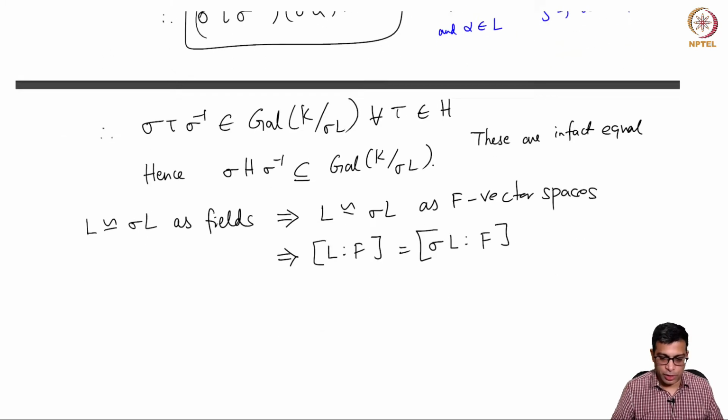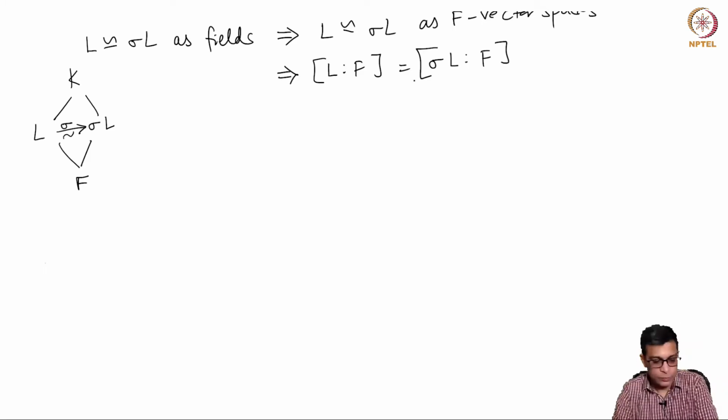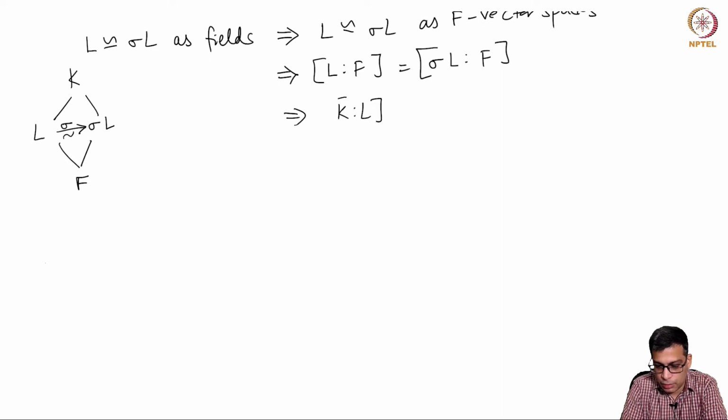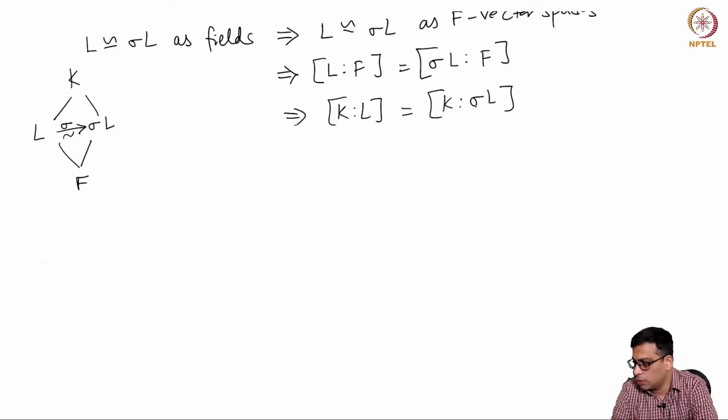Right? So the picture again I will draw here. K is here, L is here, sigma L is here, F is here. This is an isomorphism. This degree is the same as this degree, but this implies of course K colon L is equal to K colon sigma L. This is a triviality because K over F is on the one hand K colon L times L colon F, on the other hand it is K colon sigma L times sigma L colon F, but L colon F is the same as sigma L colon F. So K colon L is equal to K colon sigma L.